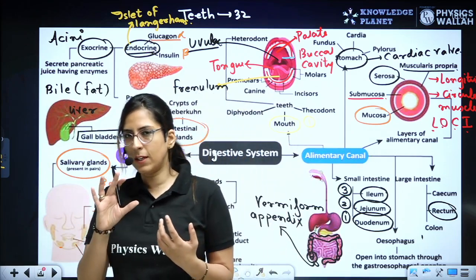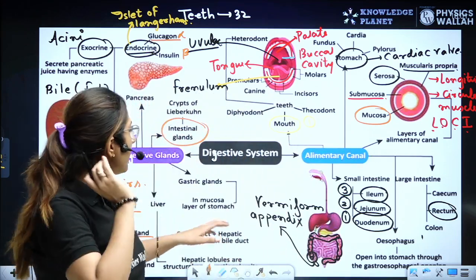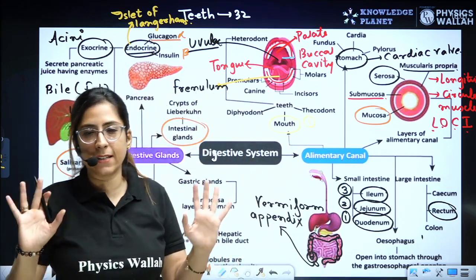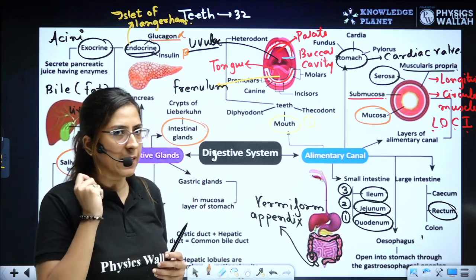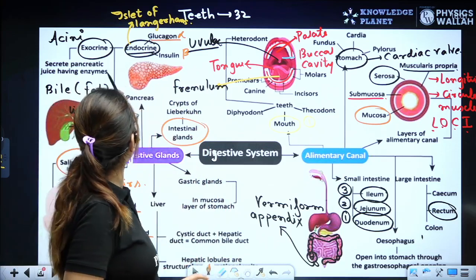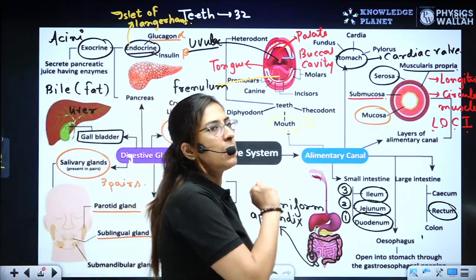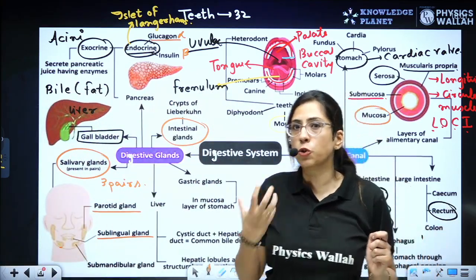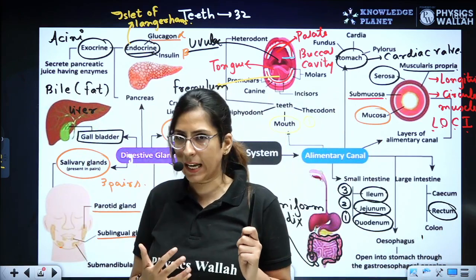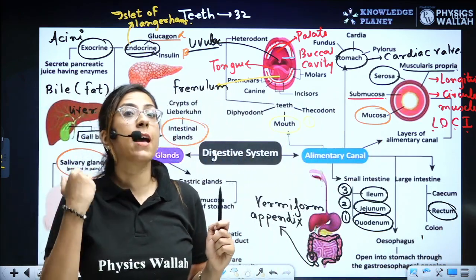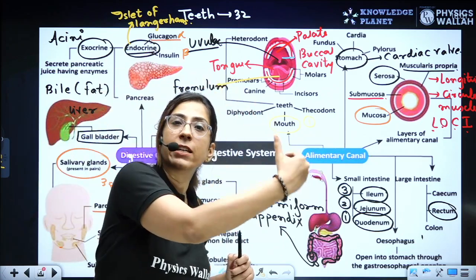Sorry. Listen. So intestinal glands secrete various enzymes. Carboxypeptidase is secreted by the pancreas, not by intestinal juice. So the juice secreted by the intestinal glands is termed succus entericus, and this succus entericus has various enzymes which help in the final digestion.